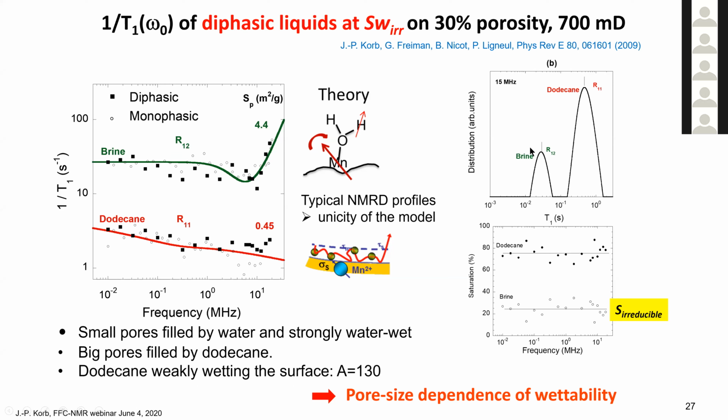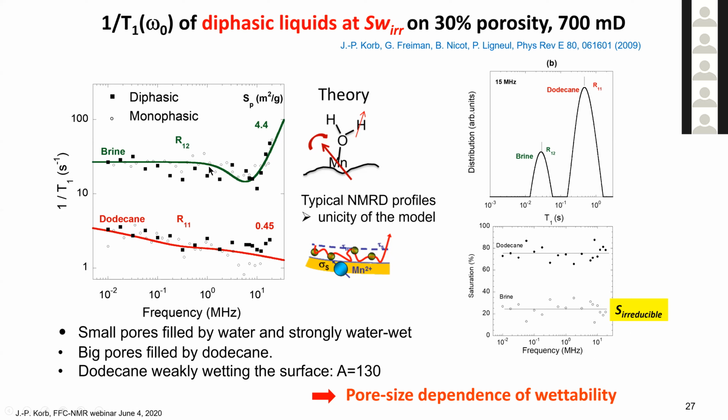So if you repeat the same experiment now, you can identify the small bump here as brine, and the large bump as dodecane at large T1. If you integrate this, you find the proportion of dodecane and brine. And if you repeat at different frequencies, you observe the same physics. 80% of the liquid is dodecane and 20% is brine. So with this technique you answer one of the fundamental questions asked by the petroleum industry, the irreducible saturation of water, which appears to be 20 or 22%.